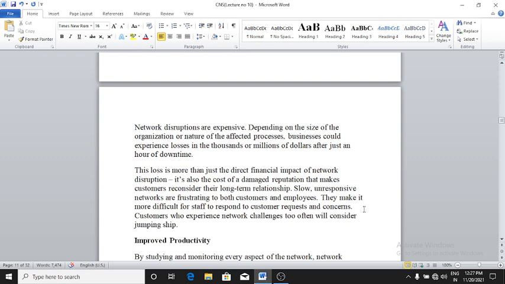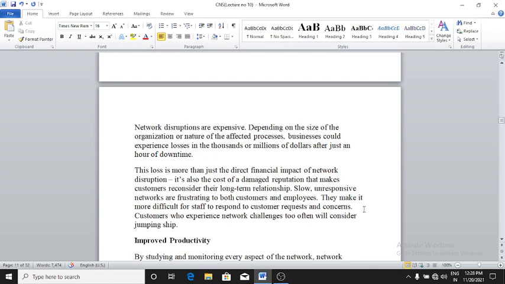This loss is more than just the direct financial impact of network disruption. It's also the cost of a damaged reputation that makes customers reconsider their long-term relationship. Slow, unresponsive networks are frustrating to both customers and employees.